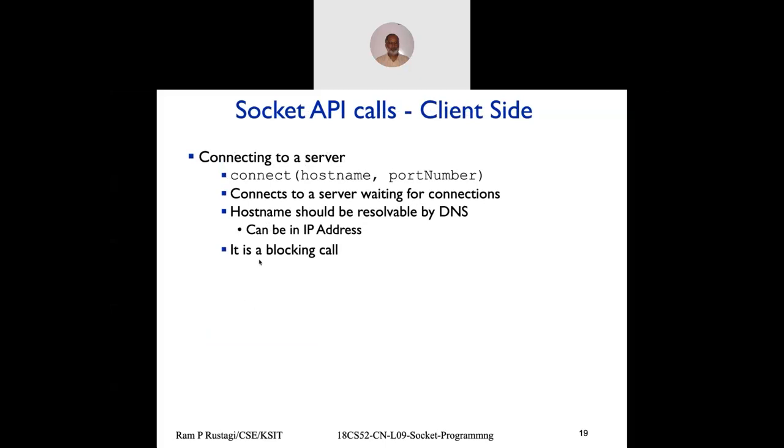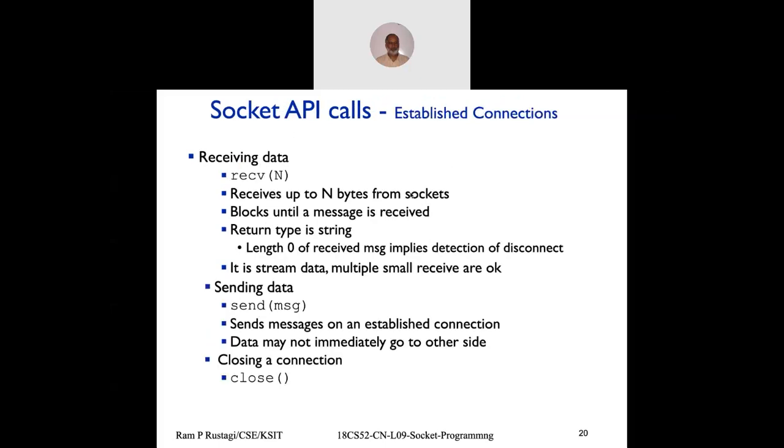From a client perspective, you create a socket, connect, and then exchange the data, with send and receive. You receive that many bytes, you send the full message. When you send a message, it basically means your data has gone from the application to the OS network buffer. It will get transmitted eventually. Send successful does not mean data has gone to the other side. It may take a while. Let's say you're sending a 1,000-byte message. It may go 10 bytes at a time, maybe 100 times retransmitted, and the other side can read 10, 20, 30 bytes at a time, whatever. That will still work fine. And then you close the connection. So let us look at simple code.